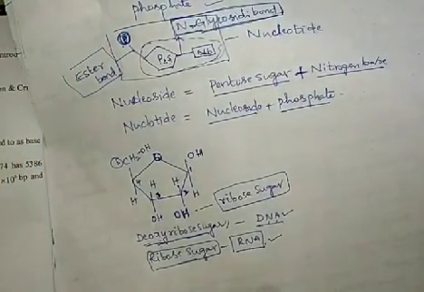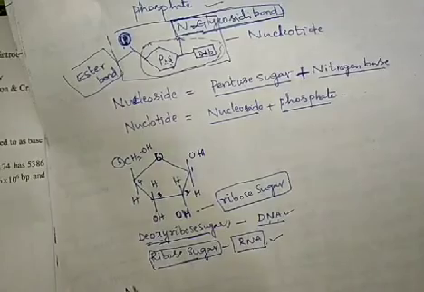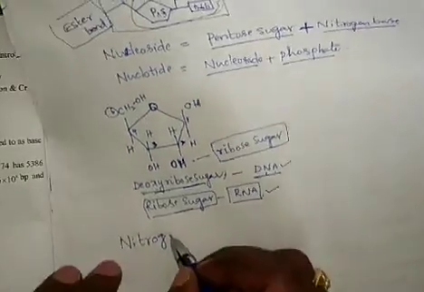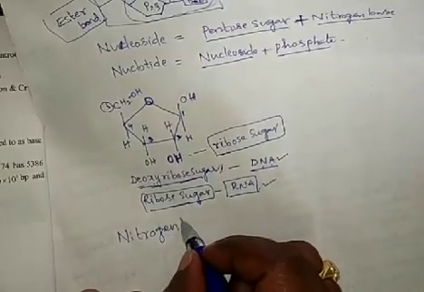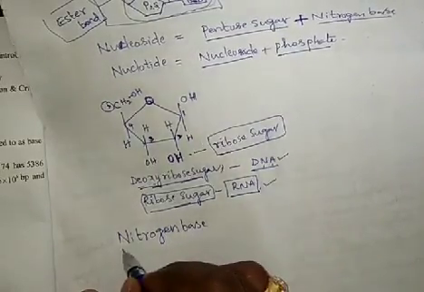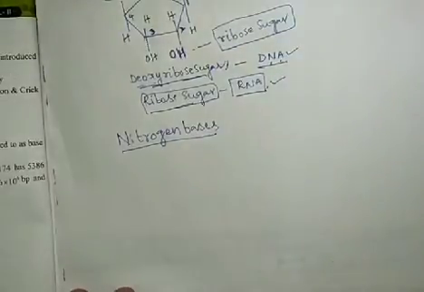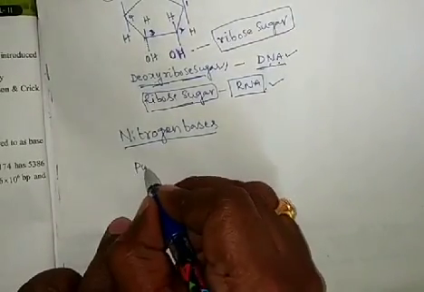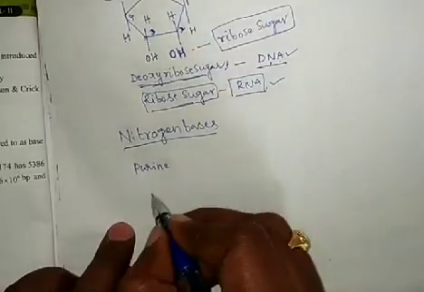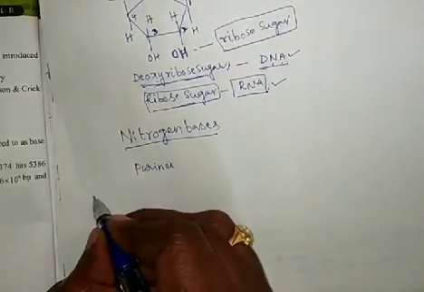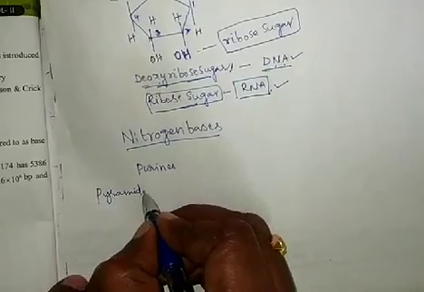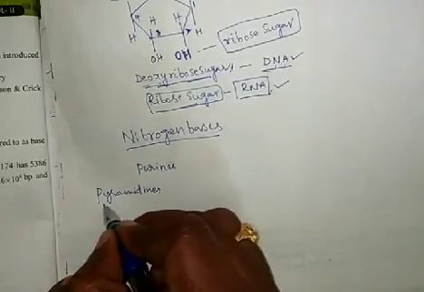And coming to the nitrogen bases. These nitrogen bases are of two types: purines and pyrimidines.